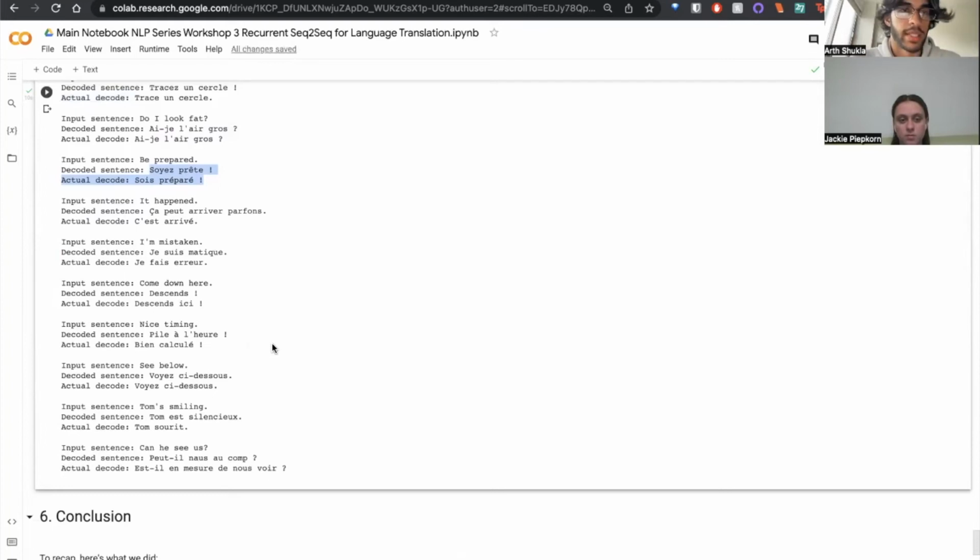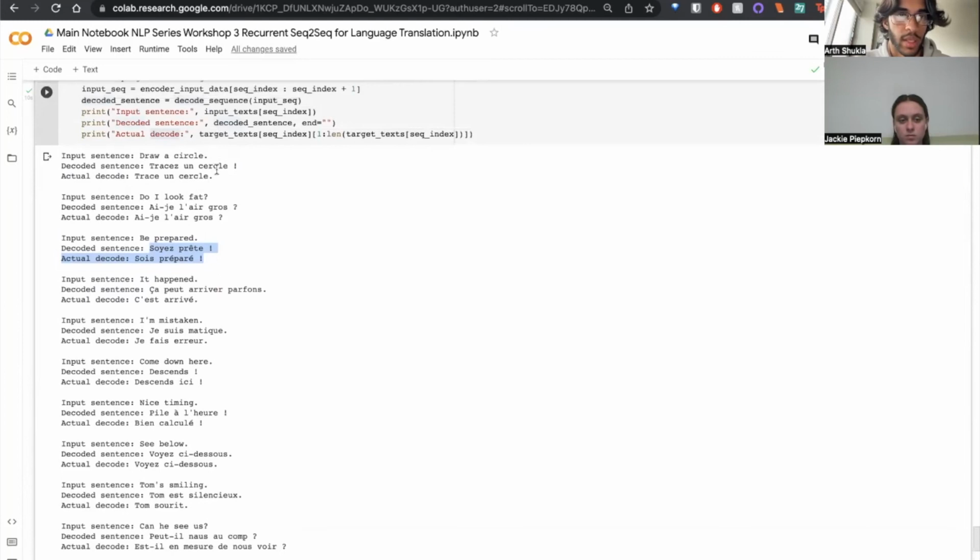So one thing to note is that if you know French, you'll know that some of these conjugations are very specific. So this is for a plural conjugation, whereas the database had a singular conjugation. What this means is our model is choosing one specific type of conjugation and using that to translate a specific sentence, which can be good in a sense because you want the same output from your model each time you put in an input, but it's also bad because French has different conjugations and it depends on the context.